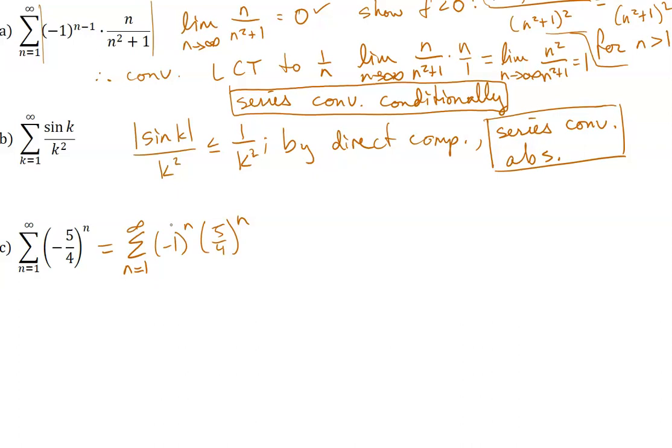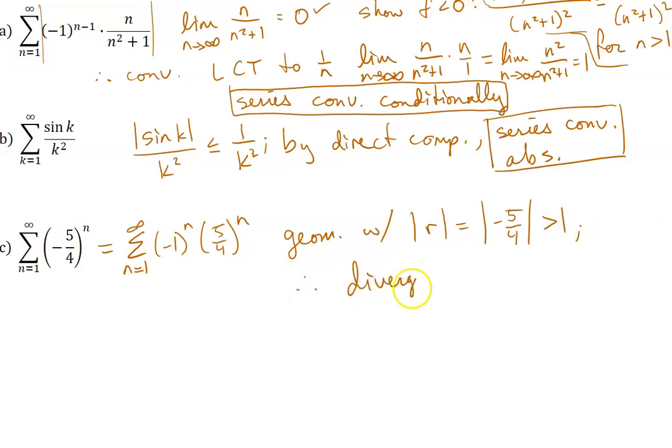Either way, we have a geometric series, and the absolute value of our ratio is not less than 1. So this is geometric with absolute value of r being absolute value of -5/4, which is greater than 1. Therefore, this one diverges.